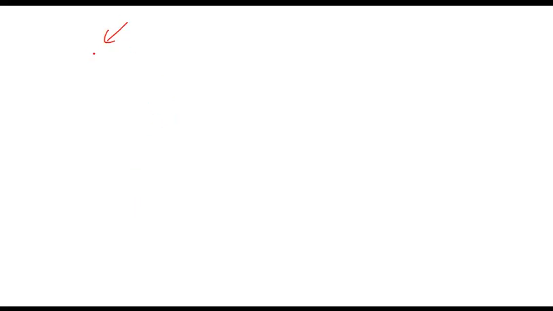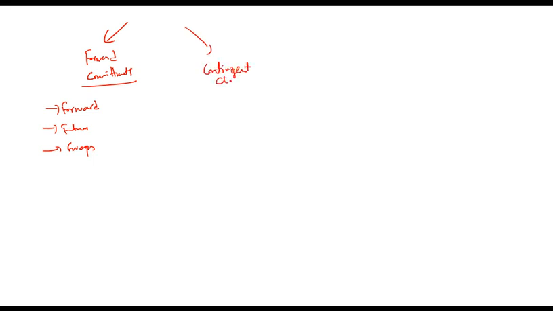So we started with forward commitments. In forward commitments, we discussed forward contracts, futures, and swaps, and then we moved on to contingent claims. In contingent claims, we discussed options, and within options, we discussed call options and put options. Now, another type of contingent claims is credit derivatives.